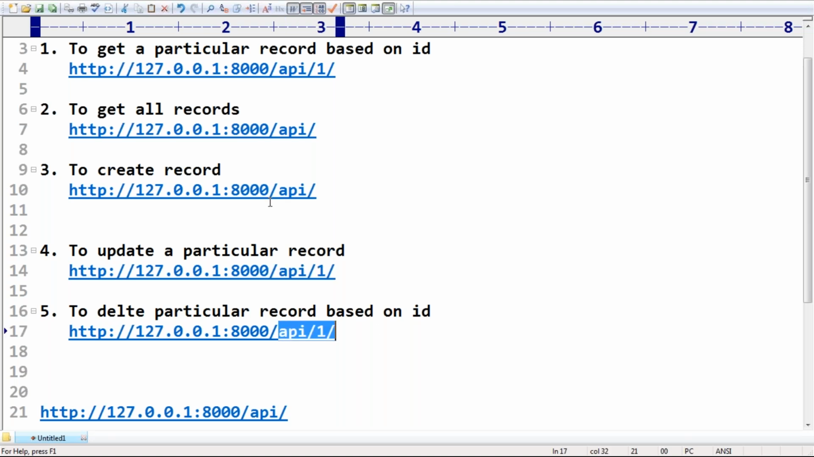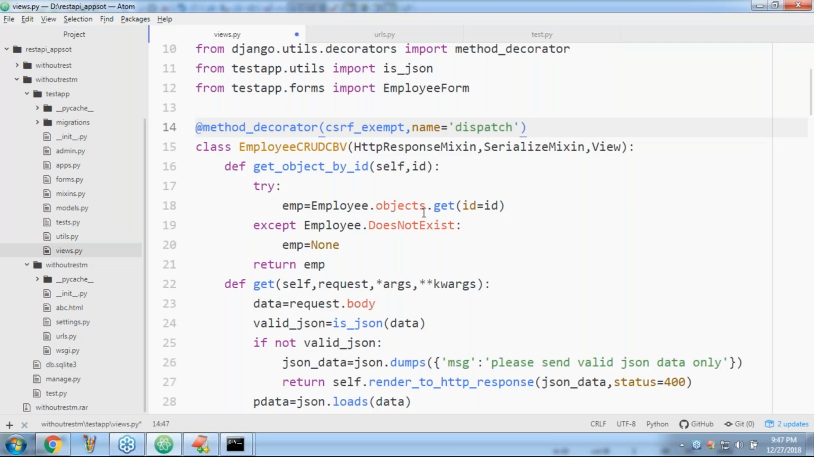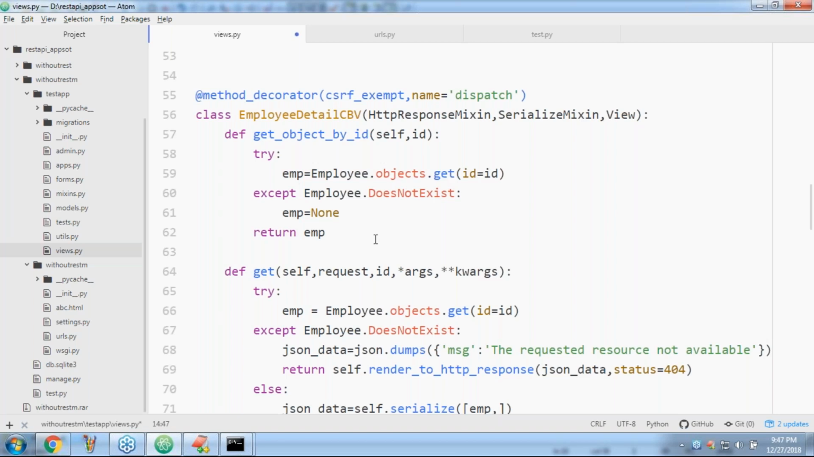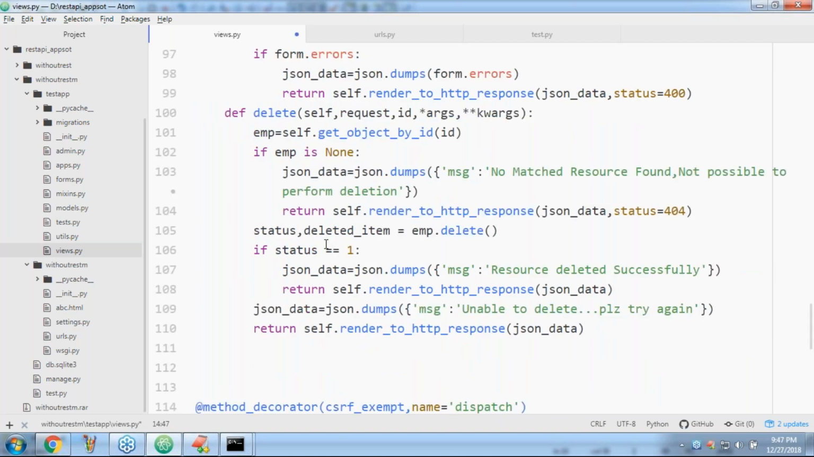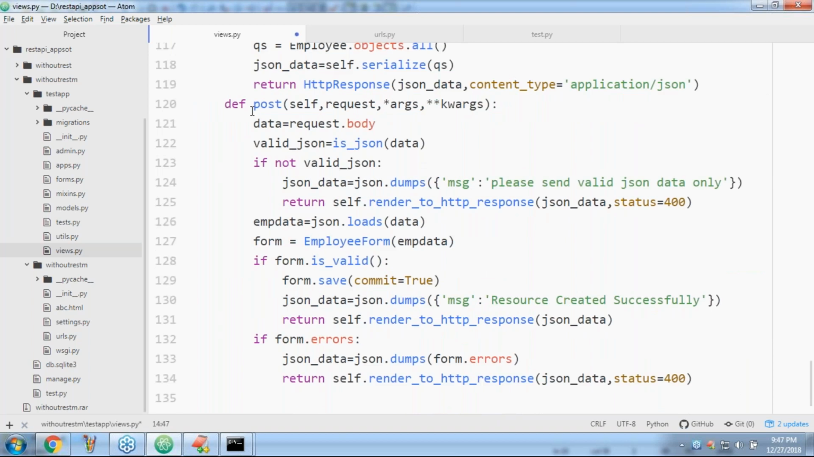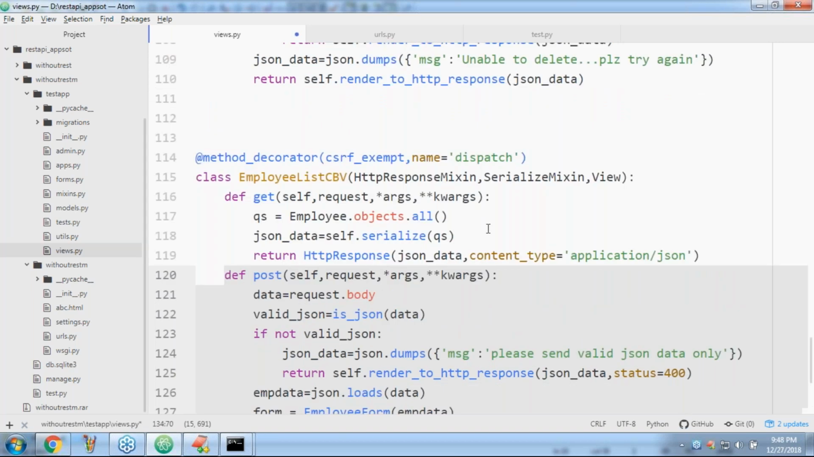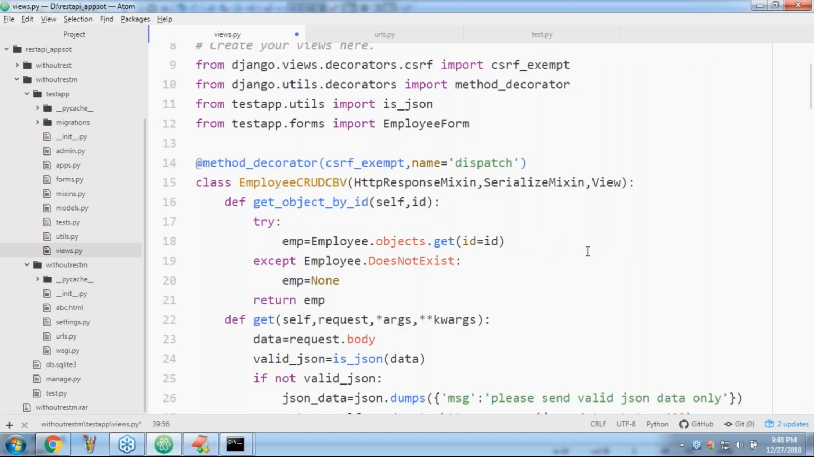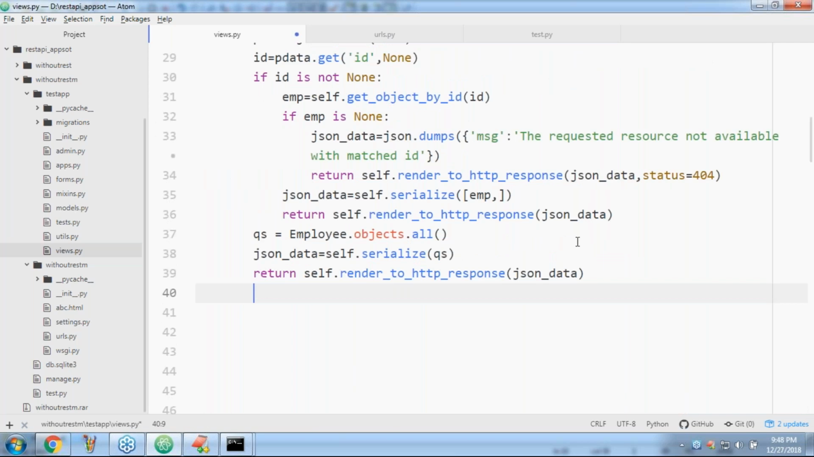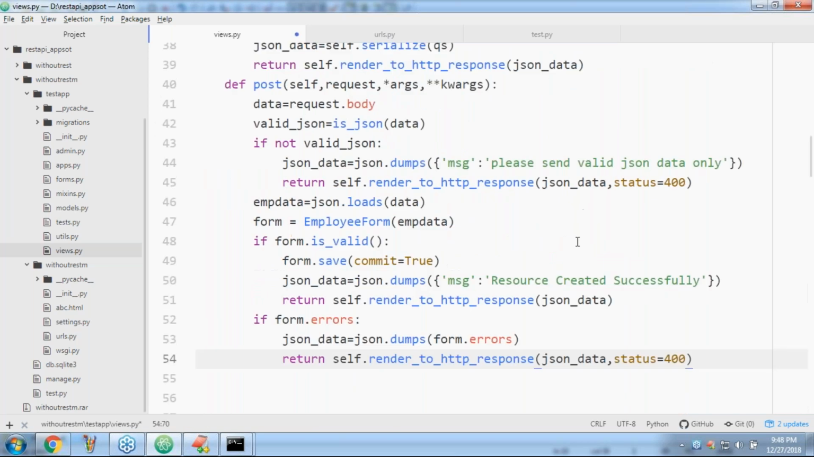What I will take care of here is the post method. Here, this is the class CBV, post is there. Have a look once. This is our employee CRUD CBV. Now I'm taking the post method. Are you getting post? First get the data. Observe that carefully, sir.